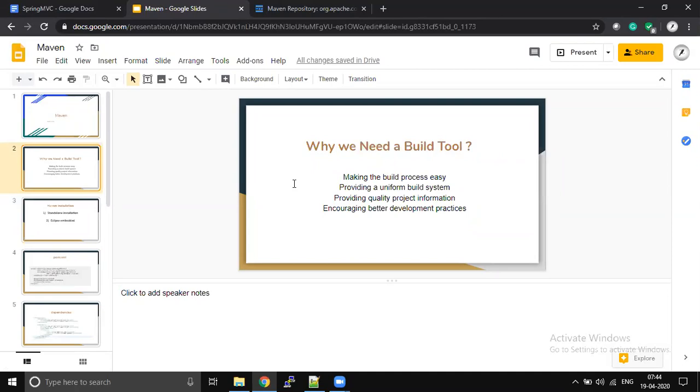For example, you want to write a REST service. Without a build tool, it will take 2 to 3 days to write one simple service. But with the build tool, the effort will reduce a lot.